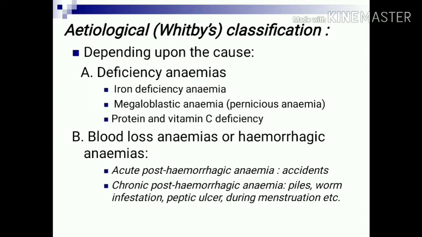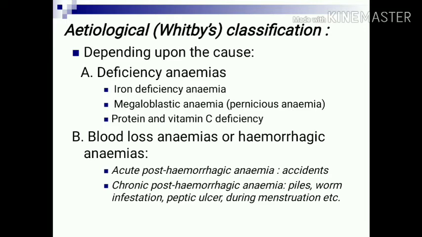First variety is deficiency anemia, which includes iron deficiency anemia, and megaloblastic anemia, which is also known as pernicious anemia when it is due to deficiency of vitamin B12. Megaloblastic anemia also may be due to deficiency of folic acid, and protein and vitamin C deficiency can also lead to anemia. Second variety is blood loss anemia, which is also known as hemorrhagic anemia.